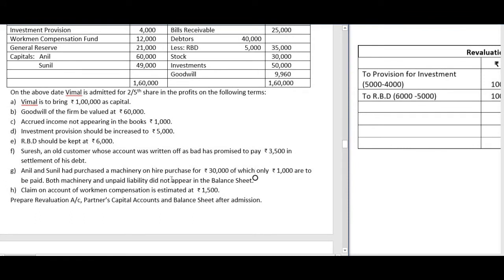Both machinery and unpaid liability did not appear in the balance sheet. So there is one asset which is not recorded in the books, and there is also a liability in relation to that which is also not recorded. So you are bringing into account one new asset and one new liability.